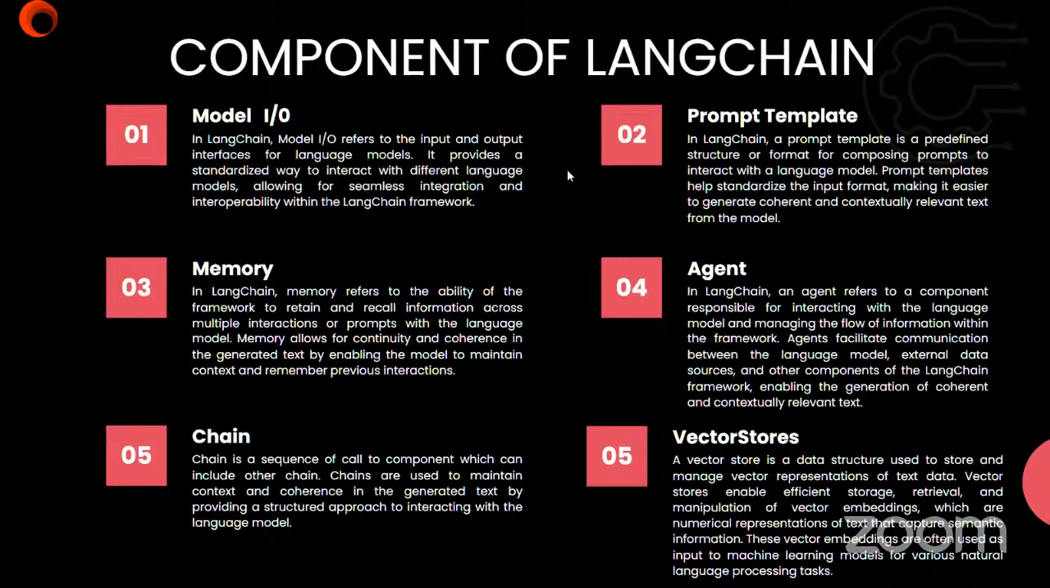So this vector space is used to enable efficient data storage and retrieval using what we call vector embeddings. Because when you have text, it can't be stored as text, it has to be stored as embeddings, which, as I've just explained, are numerical representations of text that capture the semantic information. These vector embeddings are often used as input in machine learning models for various natural language processing tasks.